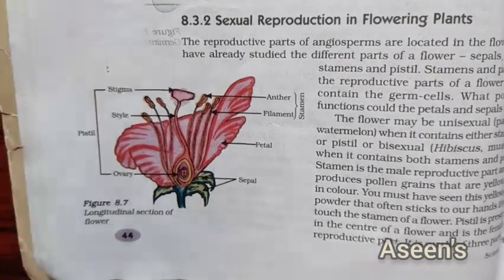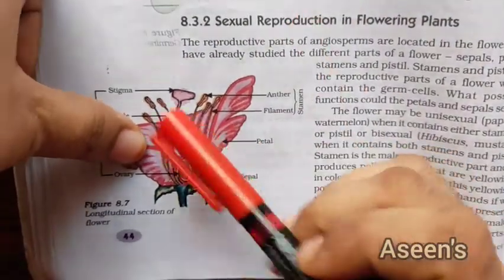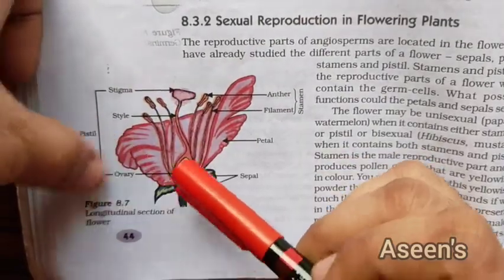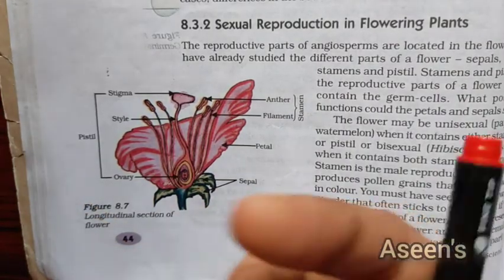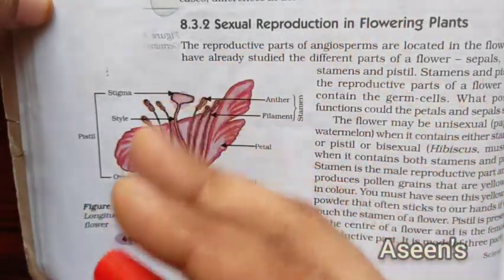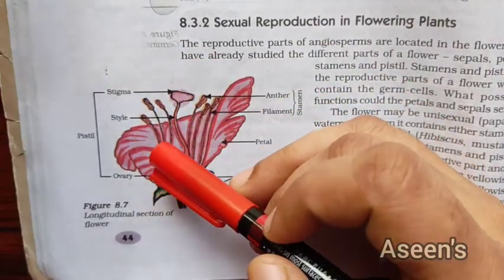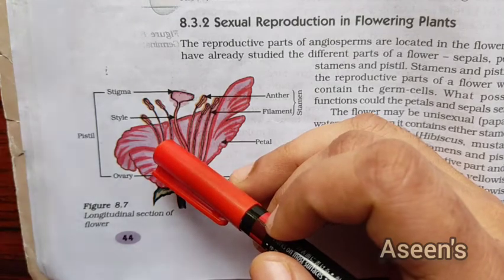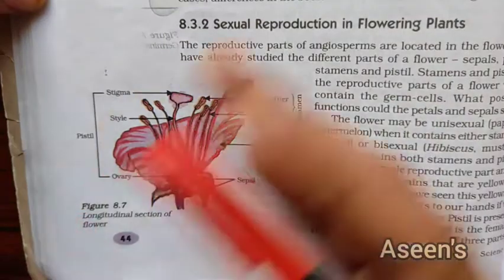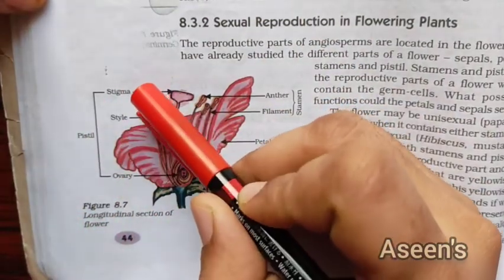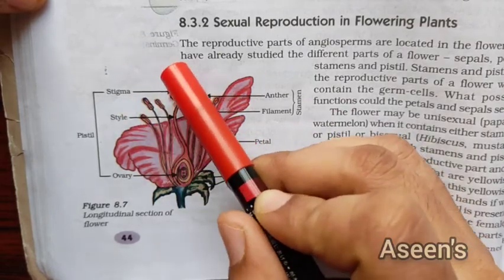Next, let us talk about how fertilization occurs through this flower. For that purpose we just need the male gametes and the female gametes. The petals and sepals are just for attraction, to attract the bees as well as the birds for fertilization. By any of the means you have studied in your 8th standard, the transfer of pollen grains, by air, by water, by insects, or by birds, the pollen grains from the stamens will pass on to the stigma.